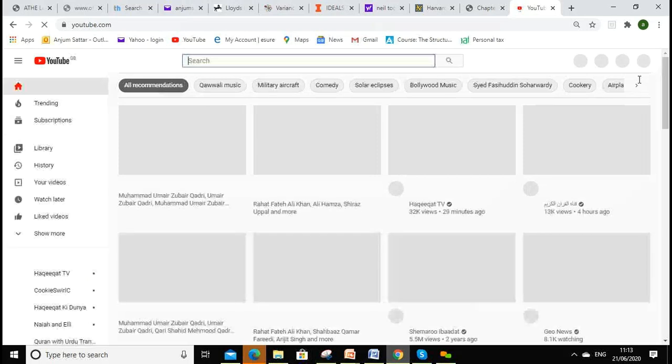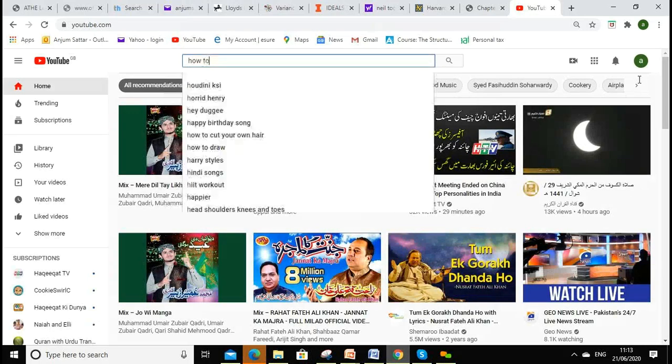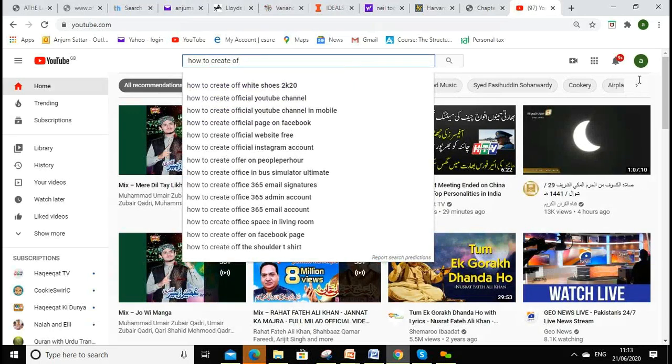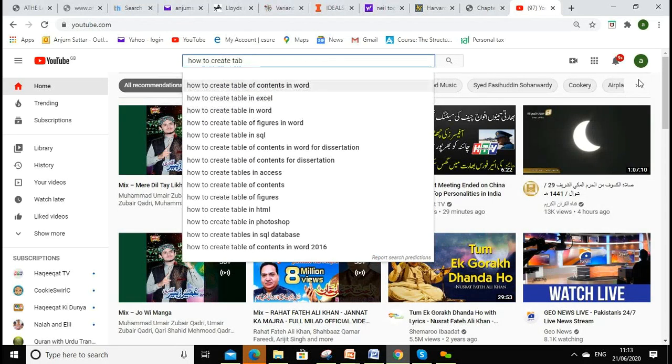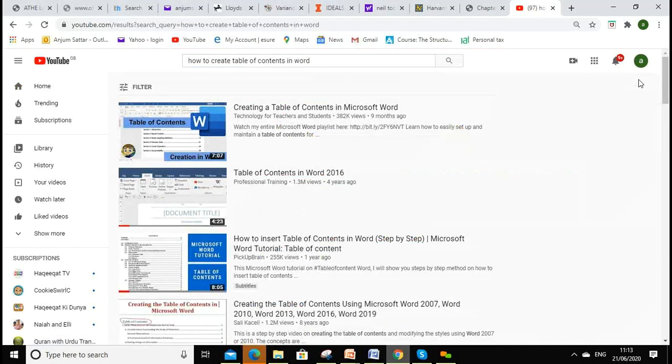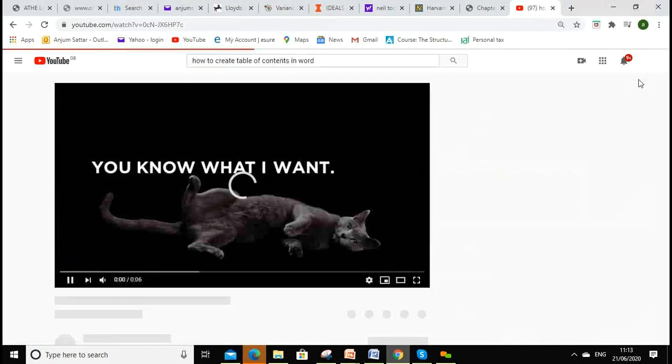So type here and type there quickly in the search button, how to create table of contents in MS Word. So then this will come. So what you can do, please look around how to create table of contents in MS Office.